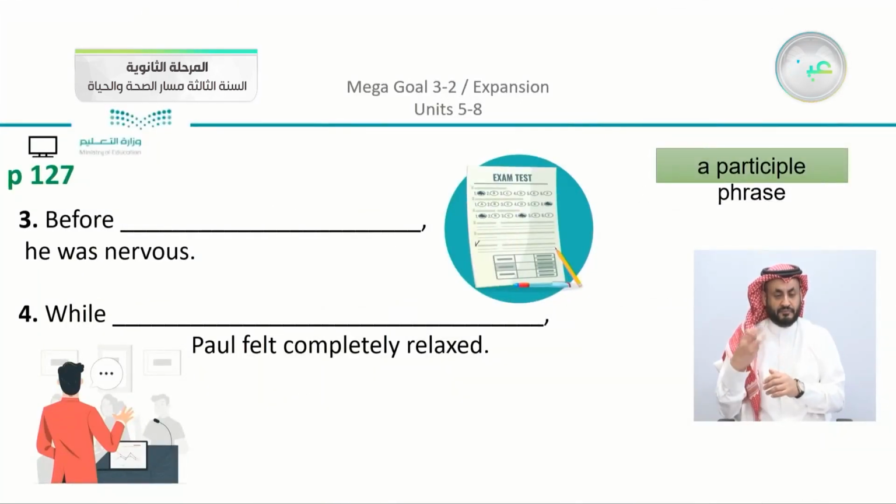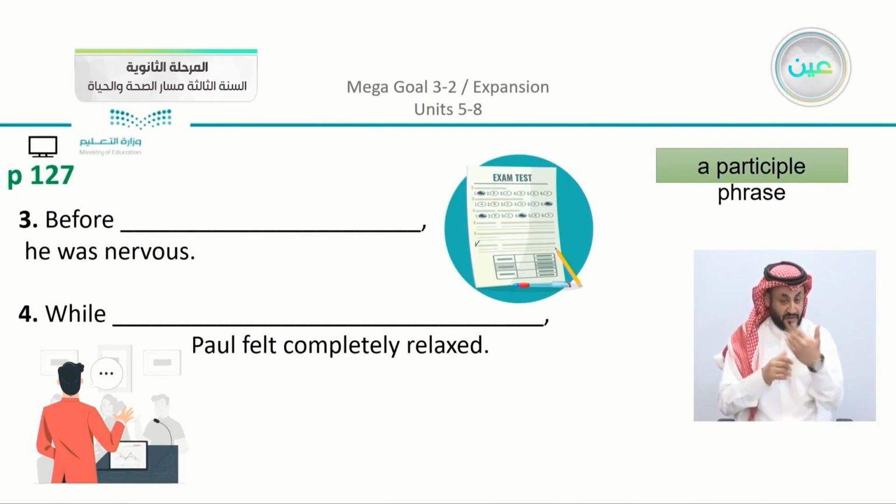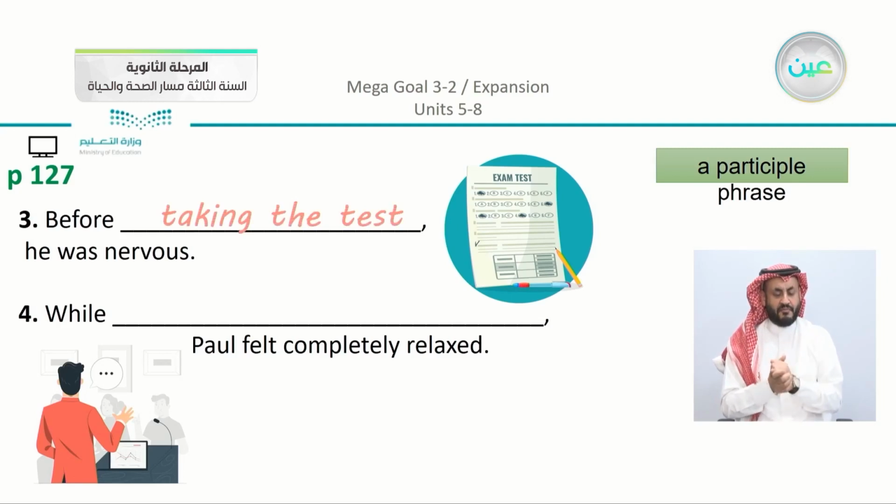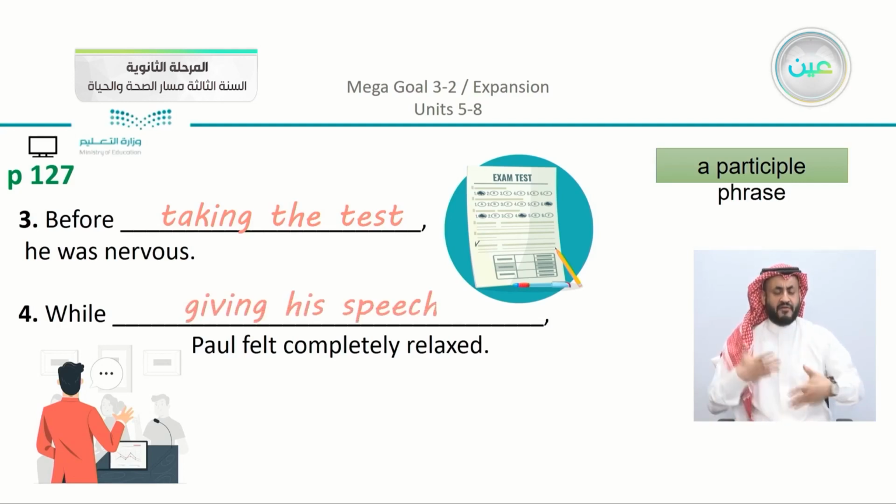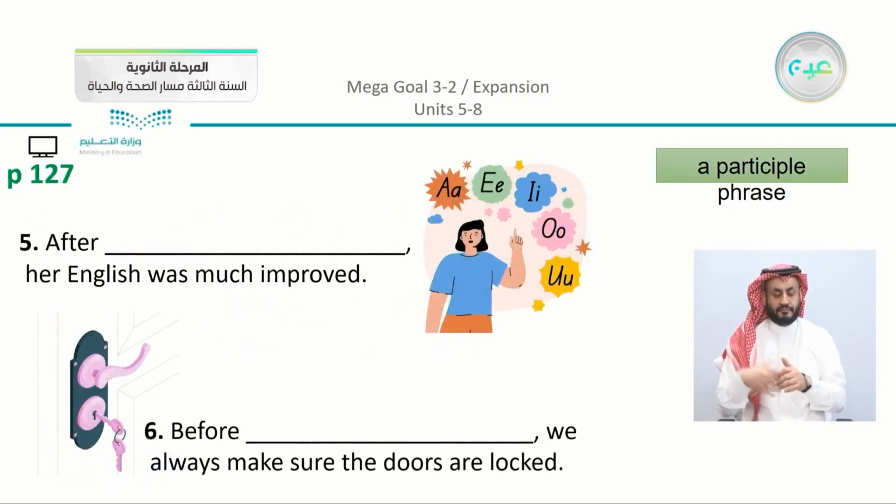Number 3, before blank, he was nervous. Now there is a hint for you in the picture here. We can say before taking the test, he was nervous, and while blank, Paul felt completely relaxed. So also I gave you a hint here. For example, we can say while giving his speech, he felt relaxed. Moving on. We have our last part.